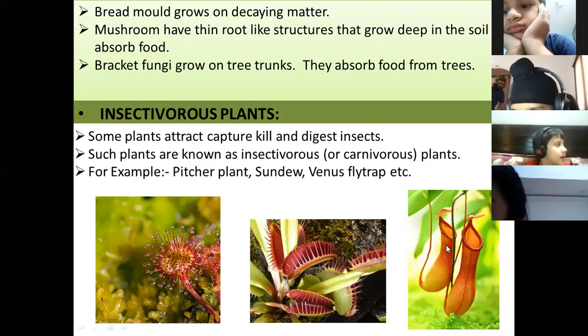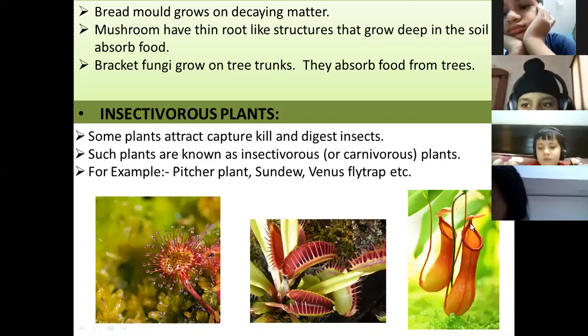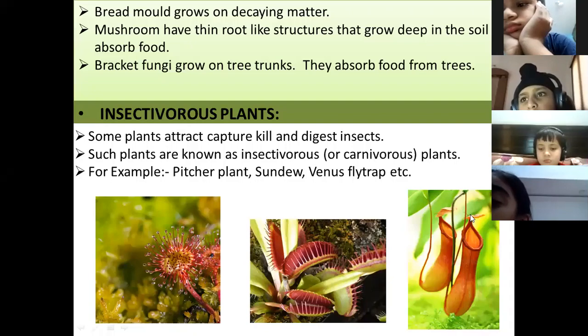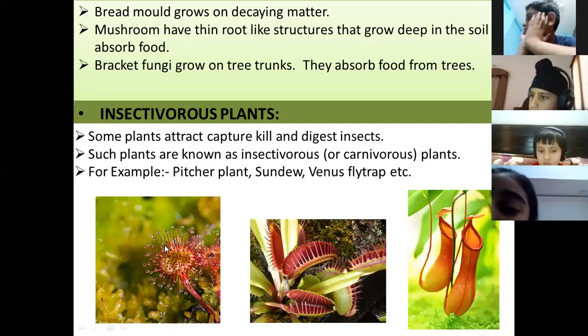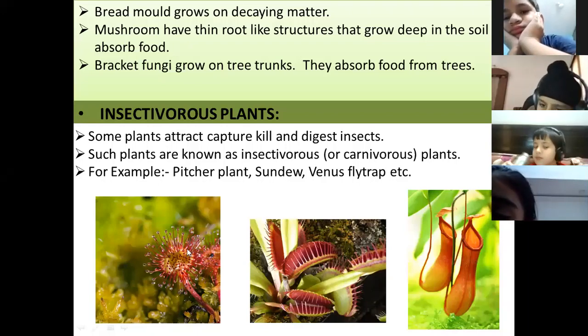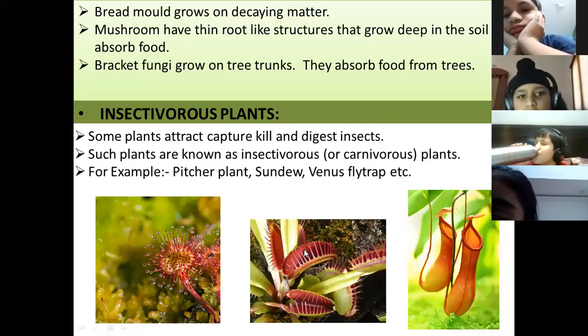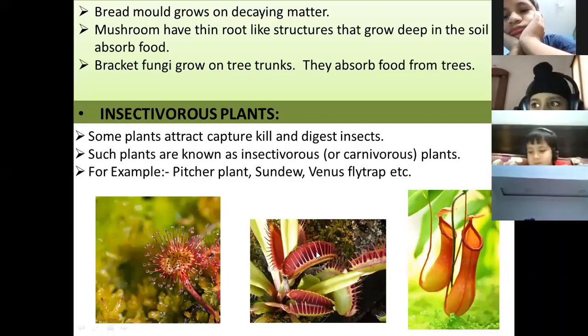See, this is pitcher plant. This is sundew and this is Venus flytrap. All these plants capture insects. Whenever insects sit on the pitcher plant, it closes the lid. There is a lid over here. It closes the lid and the insect goes in the pitcher and gets digested there. Here the insect sticks on the sundew plant. It is very attractive, so insects get attracted to it. And in Venus flytrap, when an insect sits over here, can you see the teeth-like structures? It will get closed and the insect will be digested inside.